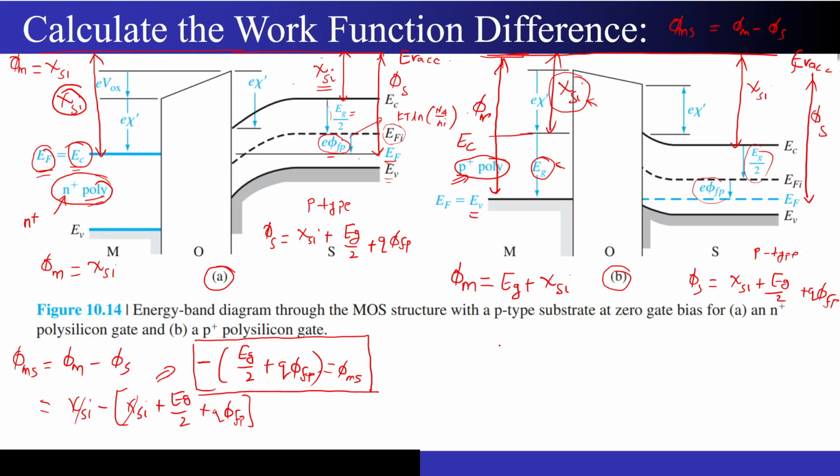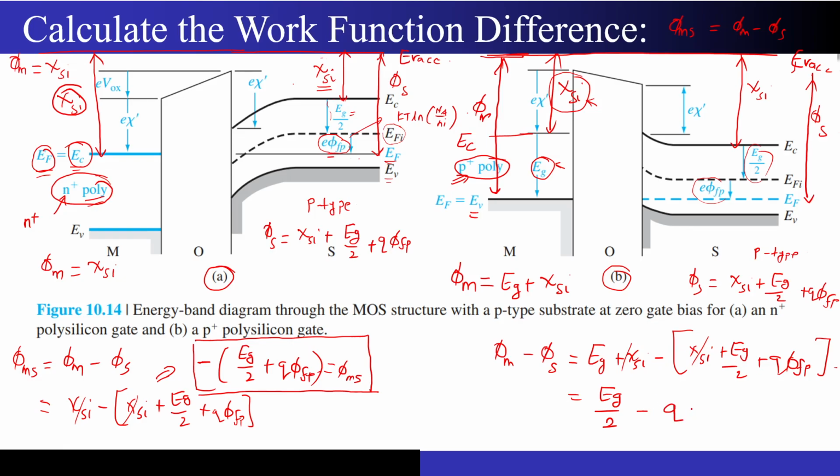So if I write phi m minus phi s for this case B, it will be Eg plus chi Si minus chi Si plus Eg by 2 plus q times phi Fp. This chi Si will cancel out. Eg minus Eg by 2 is Eg by 2 only, and then this q phi Fp will have a minus sign, minus of q phi Fp.